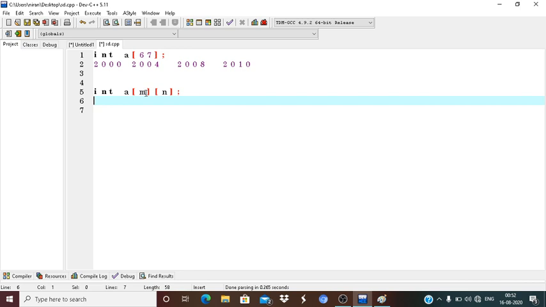I hope you understand. So the two-dimensional array is considered a matrix. In mathematics, you can see the matrix. What is a matrix? A matrix is formed like a two-dimensional array. So I hope you understand.